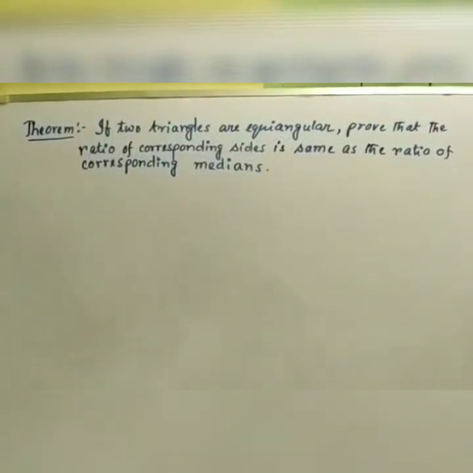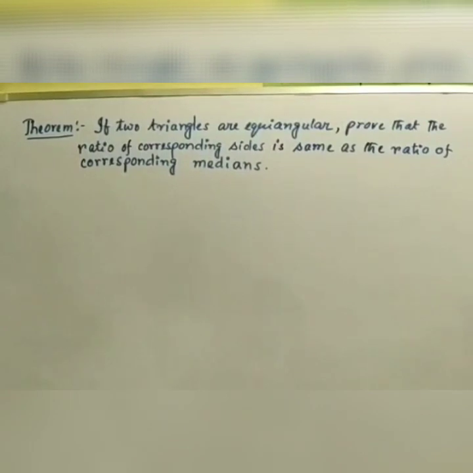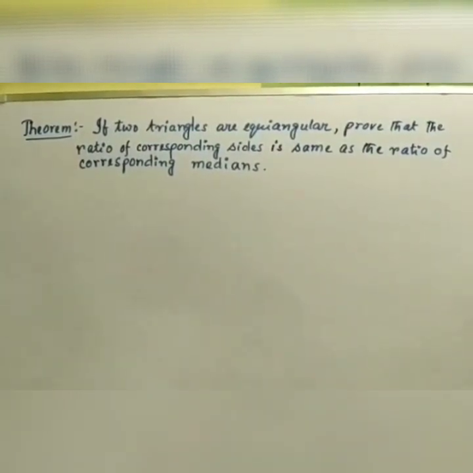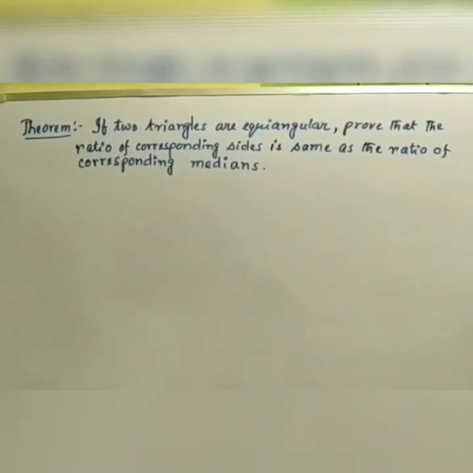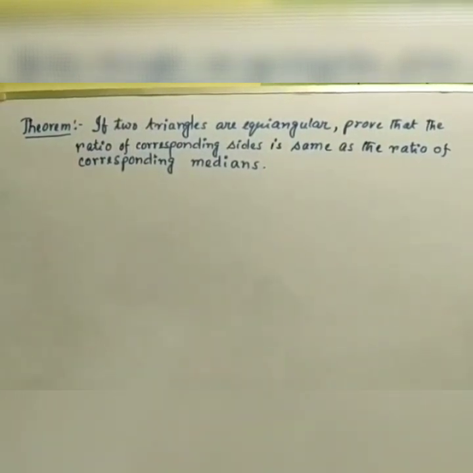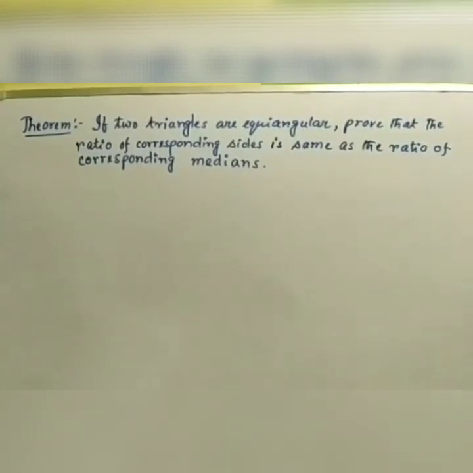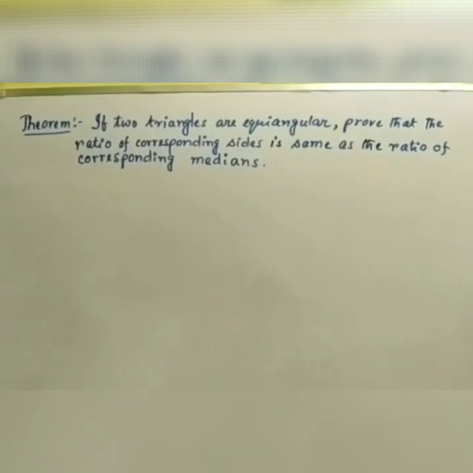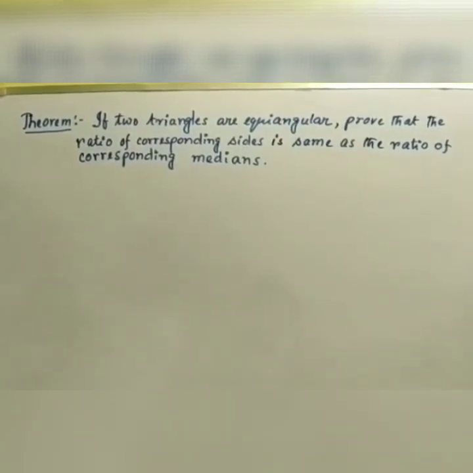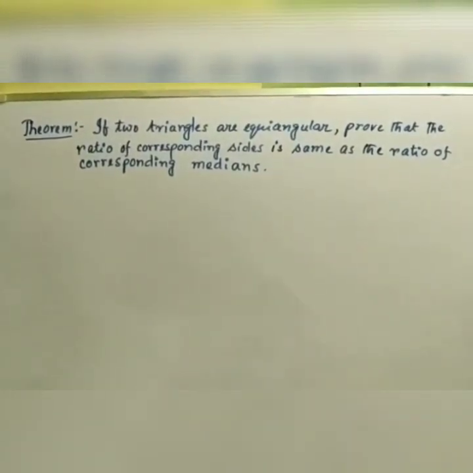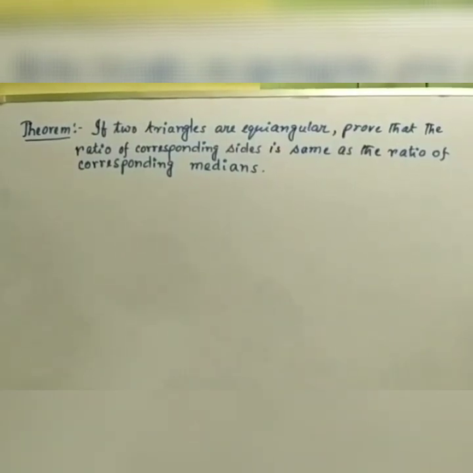This is one related theorem of equiangular triangles. You can see the statement: if two triangles are equiangular, then prove that the ratio of corresponding sides is the same as the ratio of corresponding medians. So you need to prove that the ratio of the corresponding sides of the triangles is equal to the ratio of their medians.